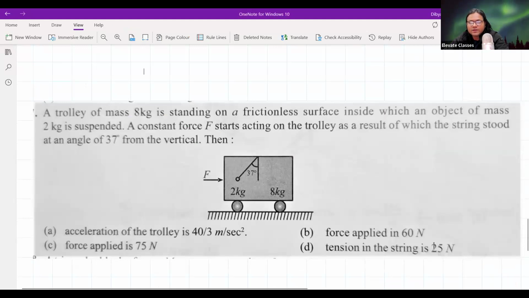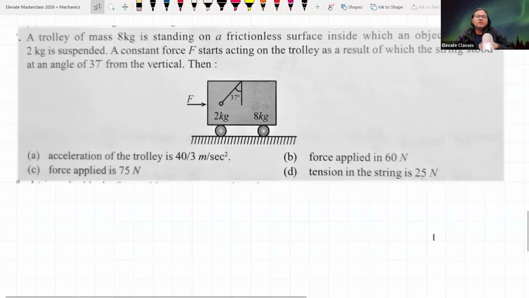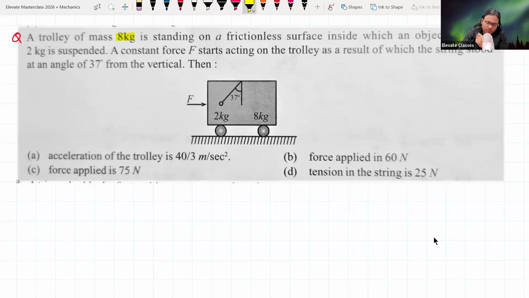Okay, this is like a trolley of mass 8 kg standing on a frictionless surface, inside which an object of mass 2 kg is suspended. A constant force F is acting on the trolley, as a result of which the string stands at an angle of 37 degrees from the vertical. Then what is going to happen?